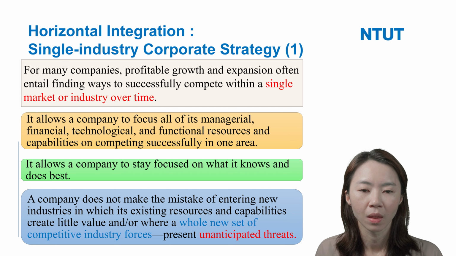For example, McDonald's just stayed in the fast food business, and Walmart focuses on discount retailing. So they just stayed within a single market, a single business.